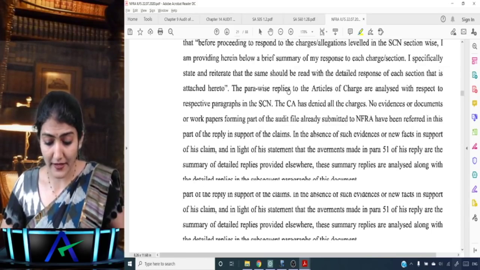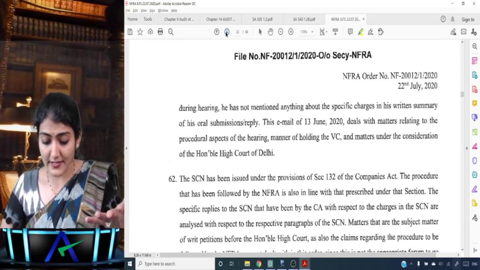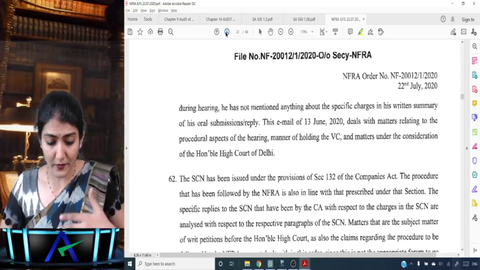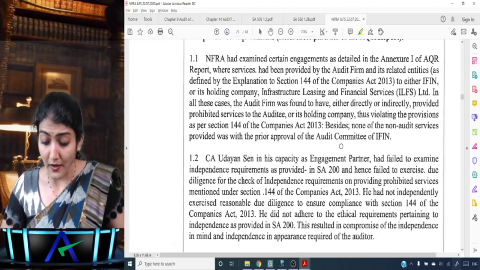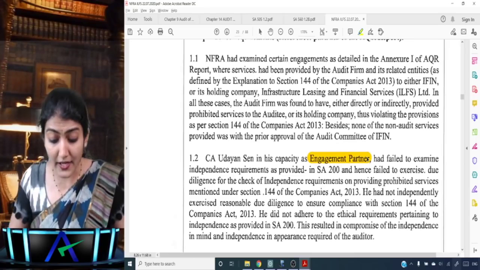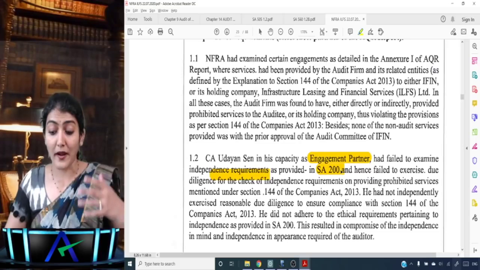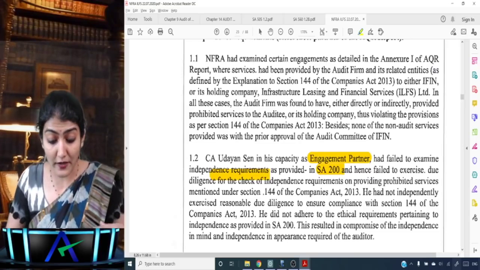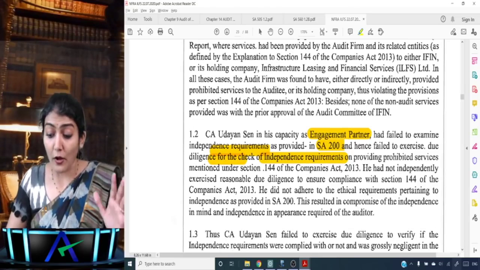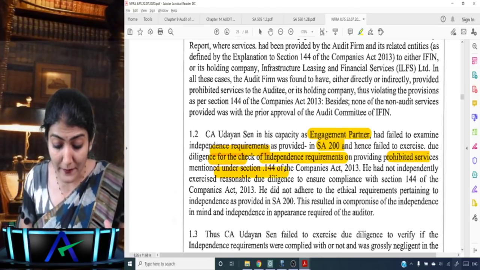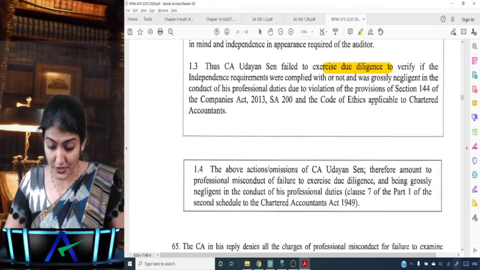Right? Then replies to the articles of charges. So they said that these are the guilty. Then the rounds of discussion which happened between the two. Then now they are talking about the engagement partner failed to examine the independence requirement as provided in 200, and failed to exercise due diligence for the check of independence requirement on providing prohibited services mentioned under section 144. Does not exercise due diligence.